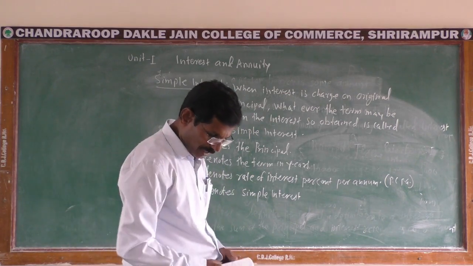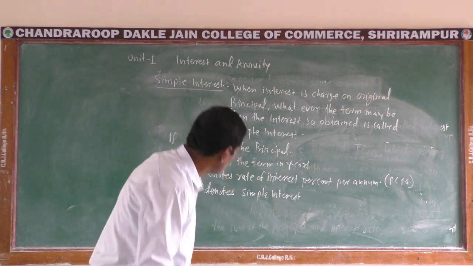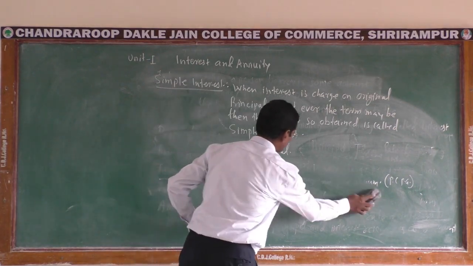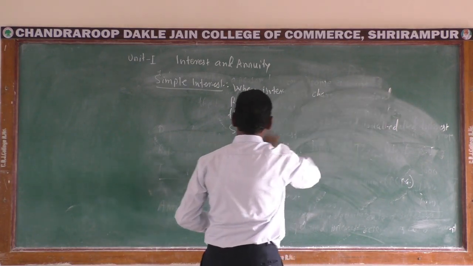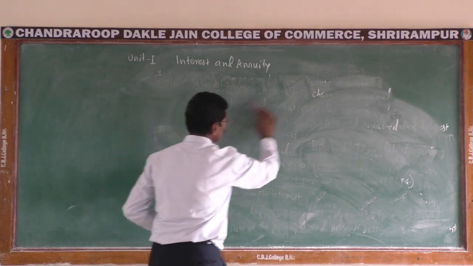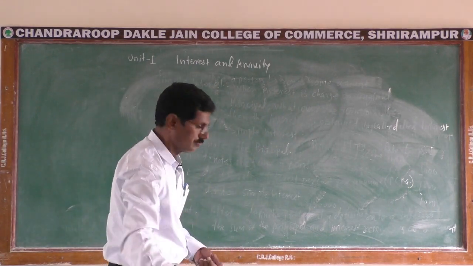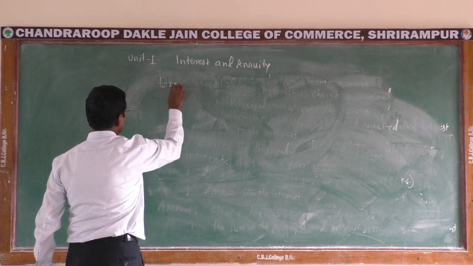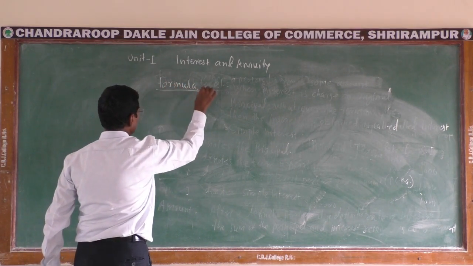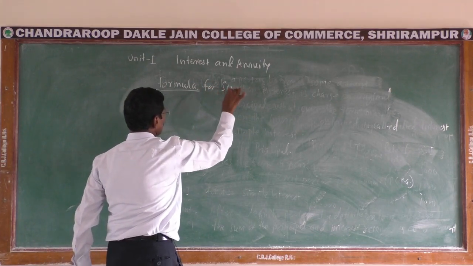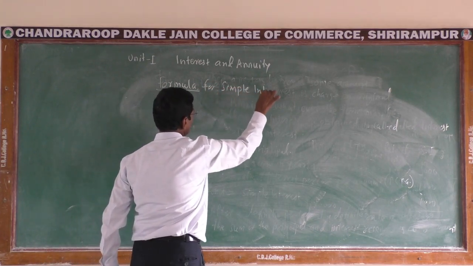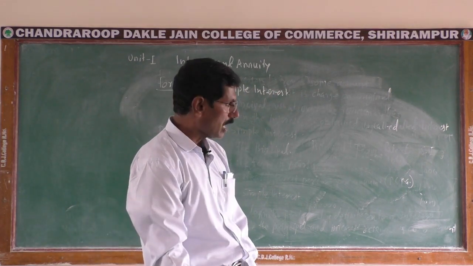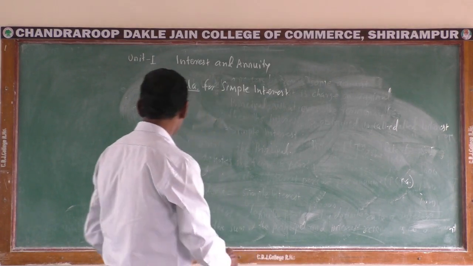Then the formula for simple interest is I is equal to PNR upon 100.